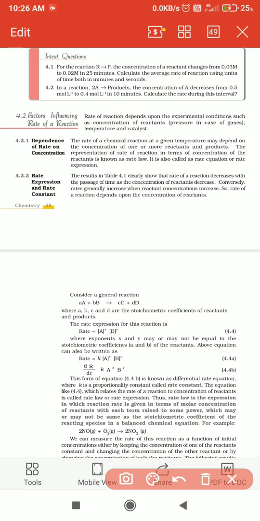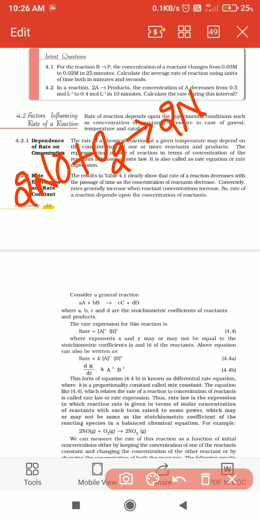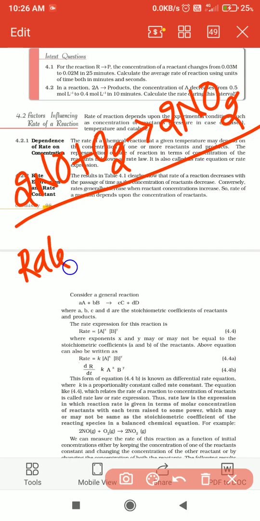Right. If you take another example, for example 2 moles of nitric oxide react with oxygen to give 2 moles of nitrogen dioxide. So how do we express the rate for this equation? Therefore, rate is equal to K into concentration of nitric oxide.